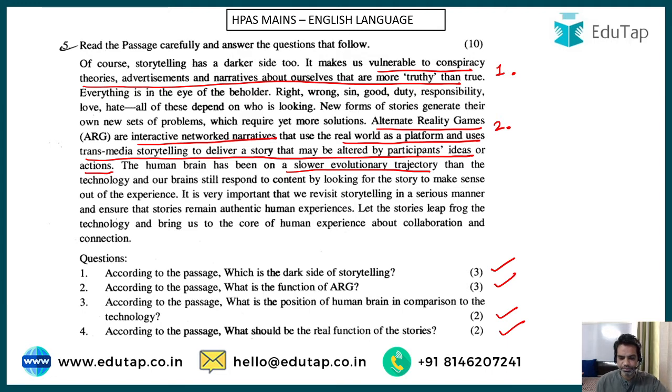Question number three, what is the position of the human brain in comparison to the technology? I think, yes, this is the answer. The human brain has been on a slower evolutionary trajectory than the technology, and our brains still respond to content by looking for the story to make sense out of the experience. So it is very important that we revisit the storytelling. So this is something different. This is the answer for question number three, that the human brain is much slower in terms of evolution when we compare it with the technology that is going on around us.